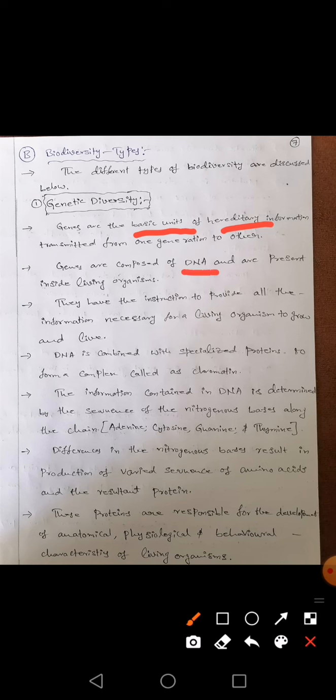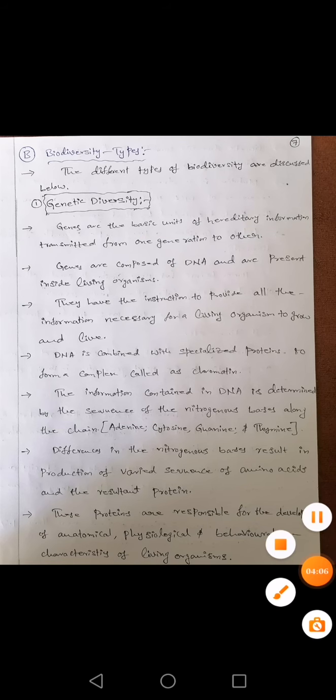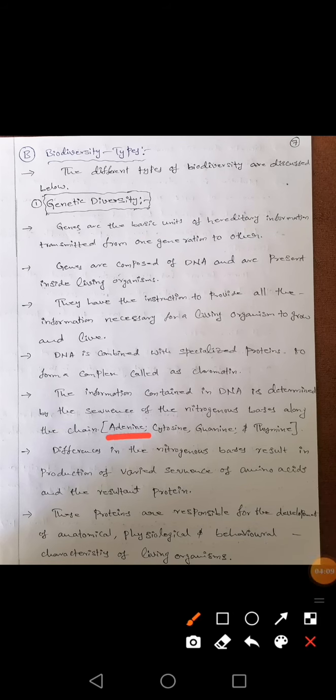Our legs, hands, eyes, face cuts and the different structures of human beings and living organisms totally depend on gene diversity, which depends on DNA. DNA is determined by the sequence of nitrogenous bases. DNA is a type of chemical which has nitrogenous bases. In these nitrogenous bases, there are four different ones: adenine, cytosine, guanine and thymine.